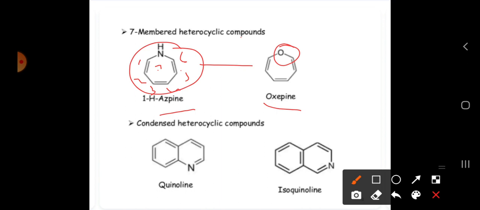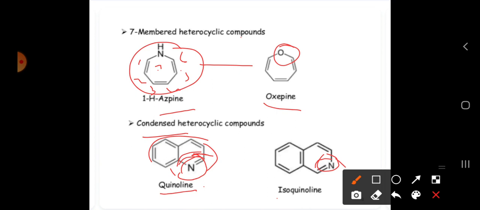Condensed heterocyclic compounds means quinoline and isoquinoline. Only the positions are changing, if you have observed. Condensed means two fused rings. Coming to quinoline and isoquinoline, we are going to take examples. If the nitrogen is at one position, we call it quinoline. If it is at the other position, we call it isoquinoline.